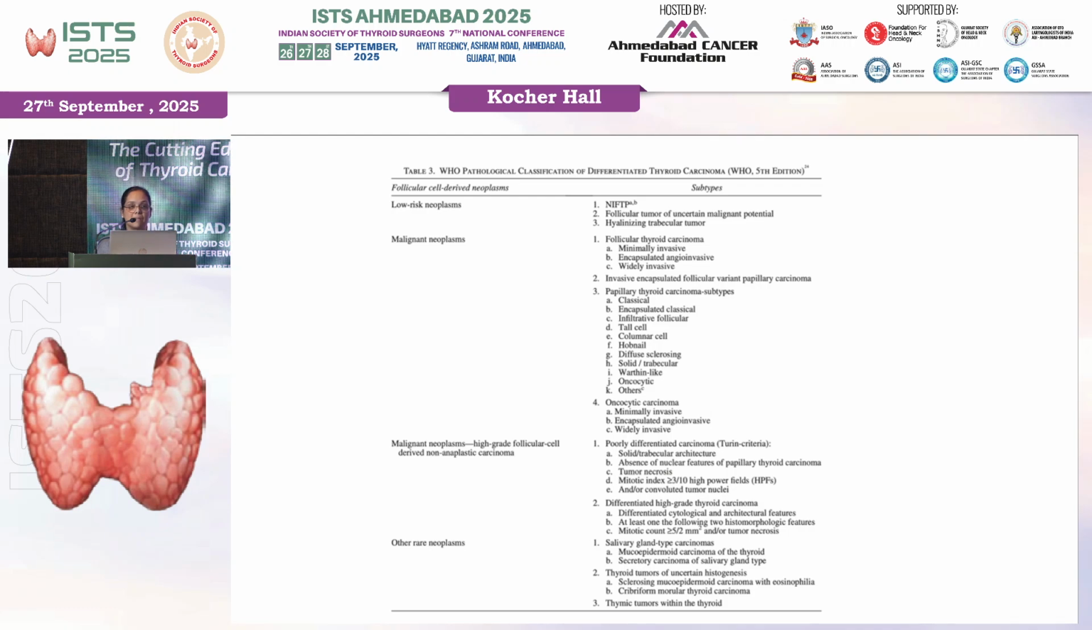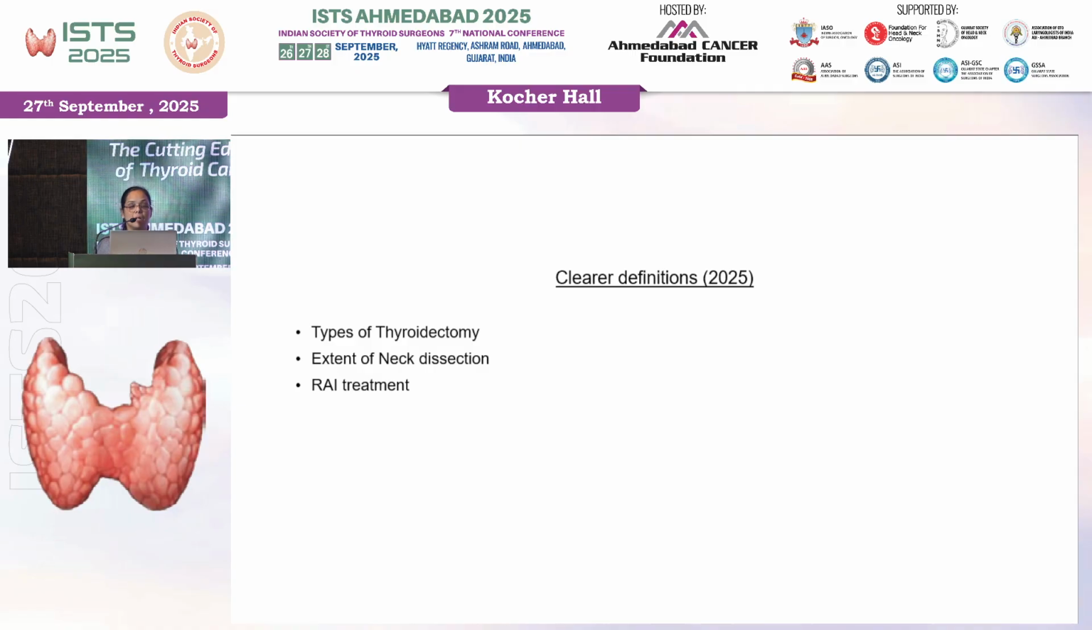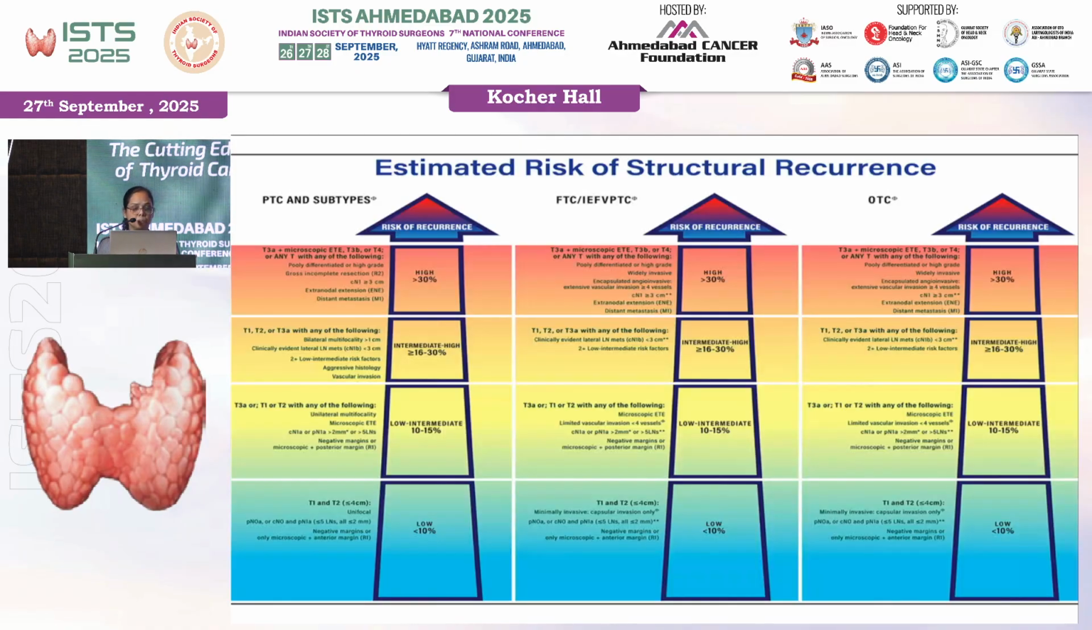So if you see again this busy slide, the WHO 2025 has been divided into mainly 4 groups: low risk neoplasms, malignant neoplasms, high grade follicular cell derived non-anaplastic, and there are a few rare neoplasms as well. So how is this 2025 different? The definitions are quite clear, and they have now even mentioned what a thyroidectomy is. Extent of neck dissection has been described very well, and for RAI treatment, various definitions have been given.